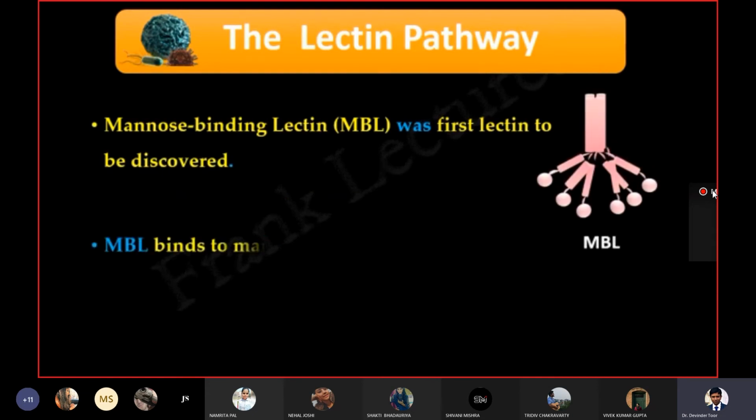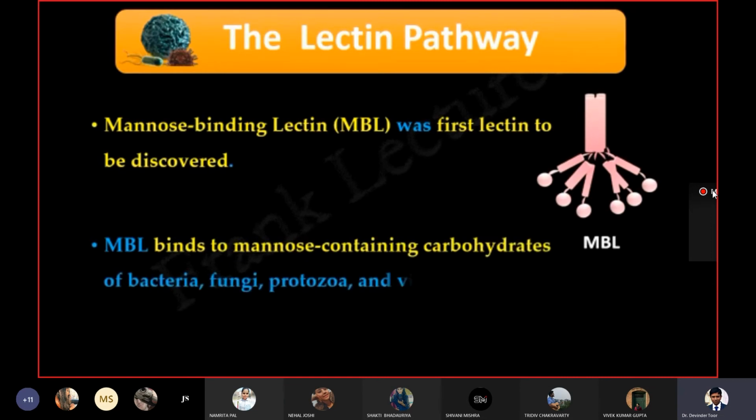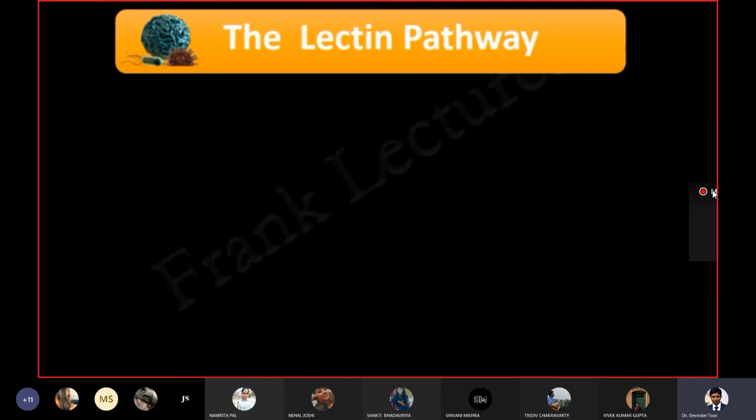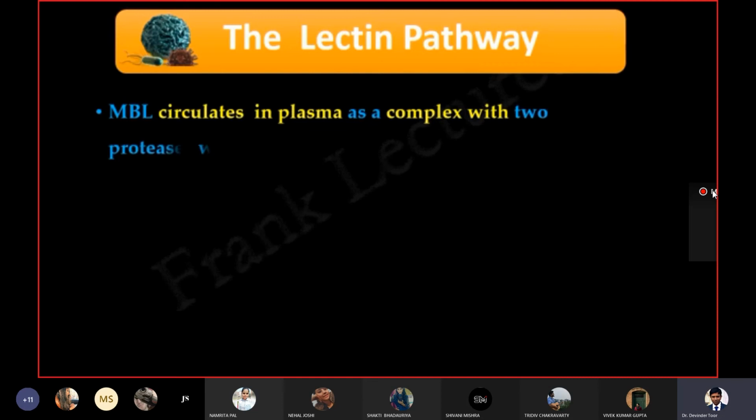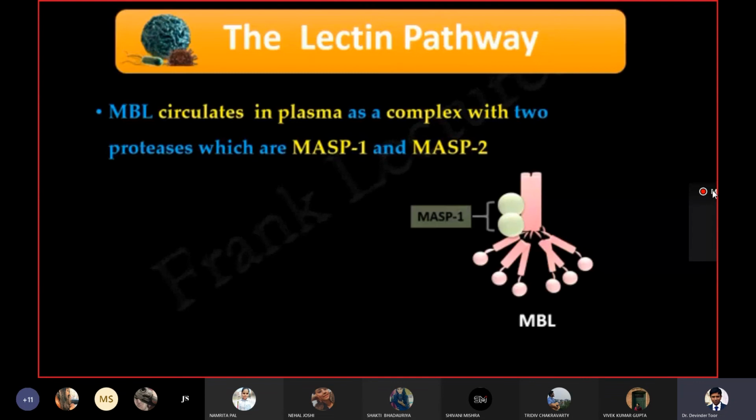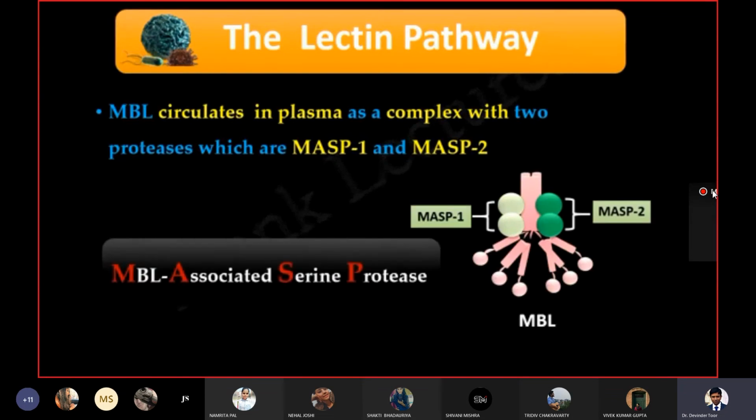MBL binds to mannose containing carbohydrates of bacteria, fungi, protozoa, and viruses. Mannose binding lectin circulates in blood as a complex with two proteases, which are MASP1 and MASP2. MASP stands for MBL associated serine protease.